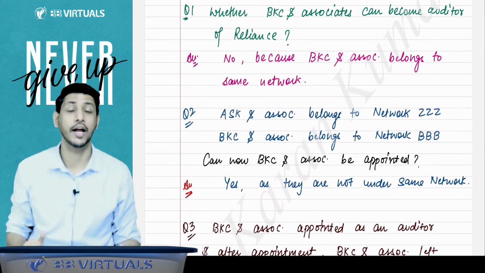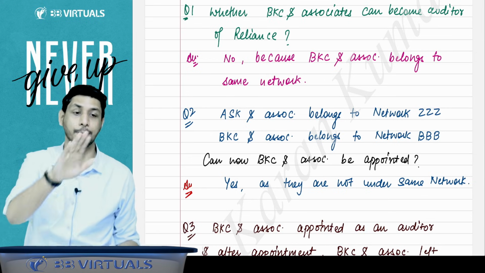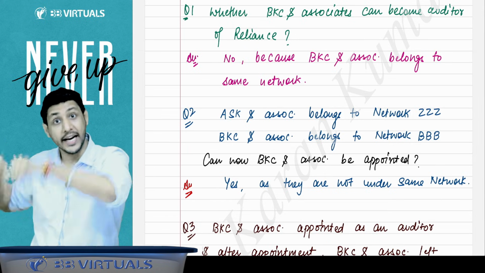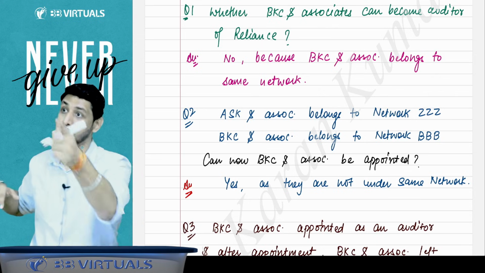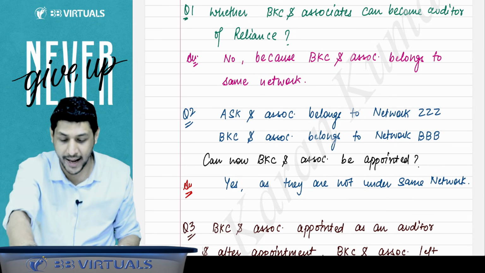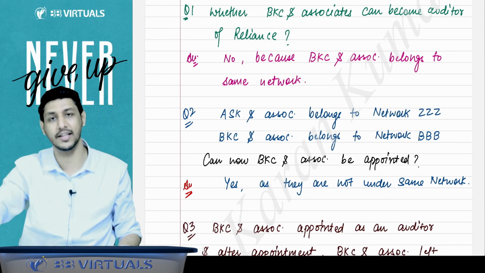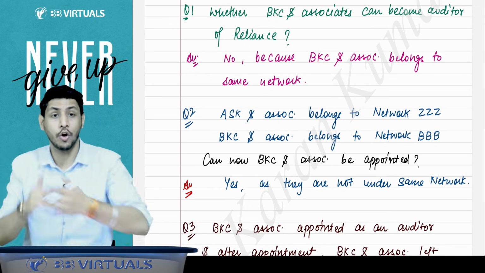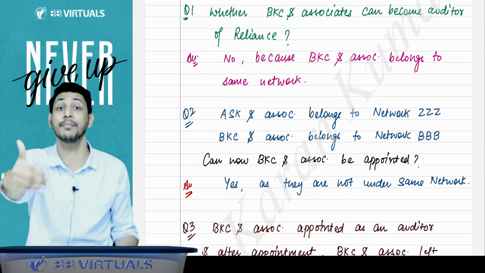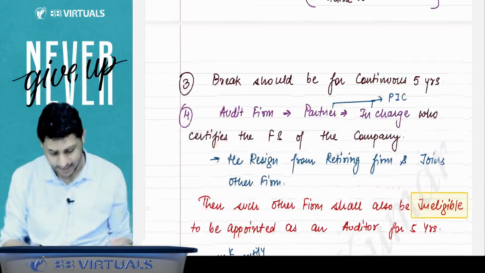Sir, here we have one more query. If Deloitte has retired from Reliance, and suppose KK and Associates gets appointed because they were under a different network, and later on, after KK and Associates got appointed, Deloitte joined the same network as KK and Associates, now do KK and Associates have to vacate the office or not? Yes, KK and Associates have to vacate the office because during that 5 year cooling period, they cannot be under the same network. Got it, sir. I have given you the example as well.